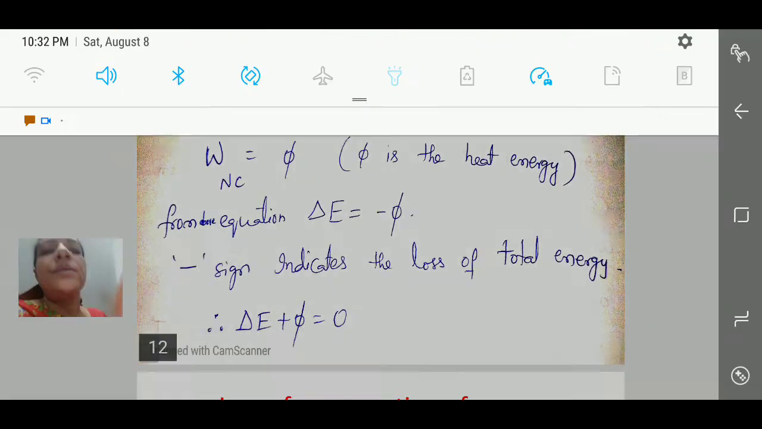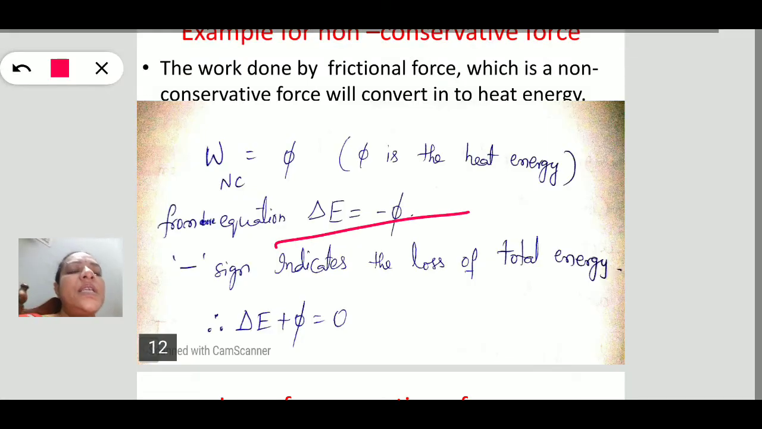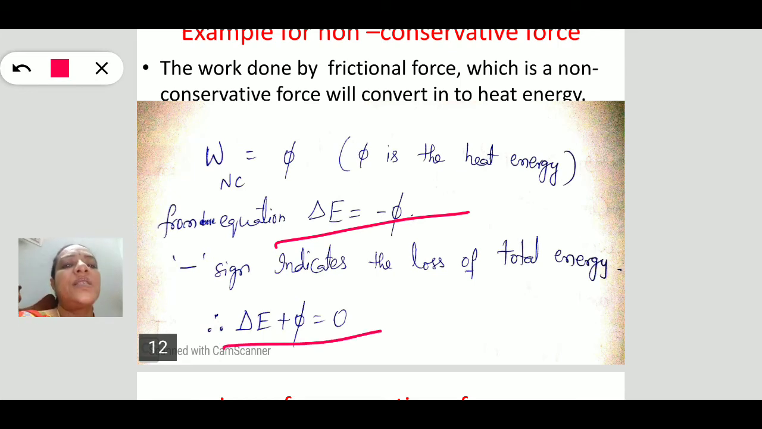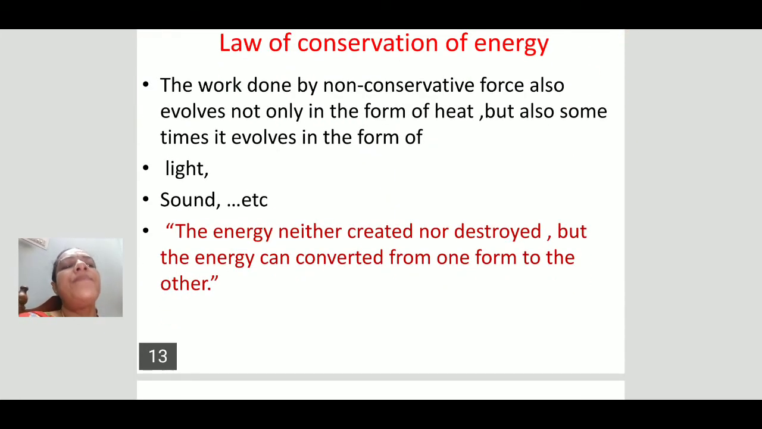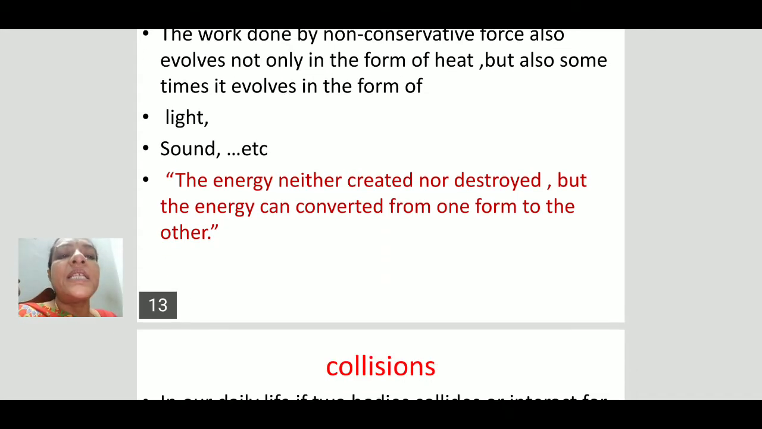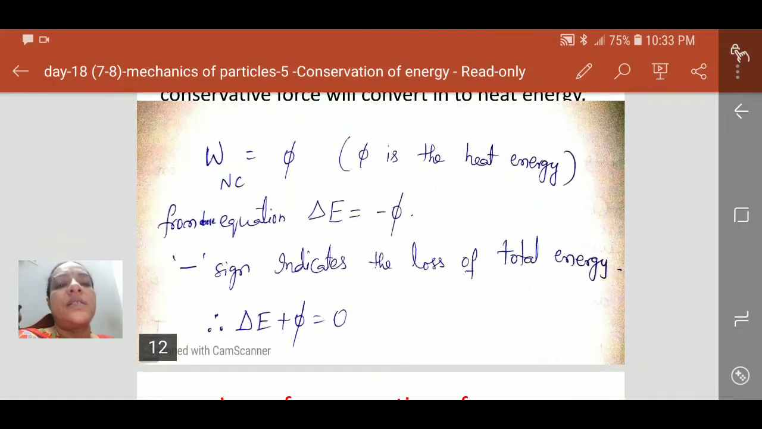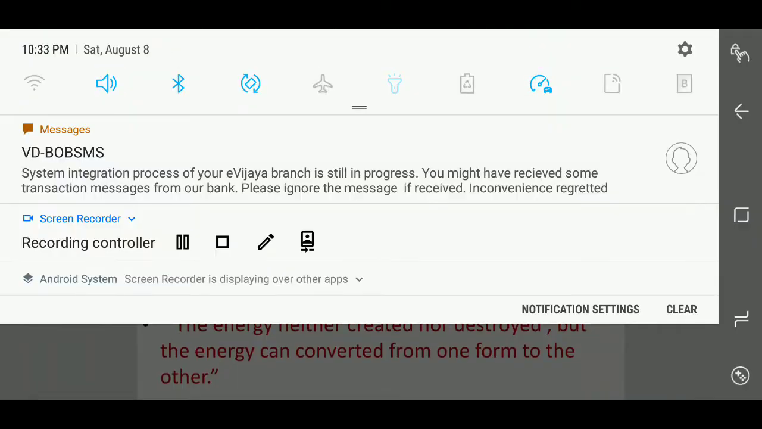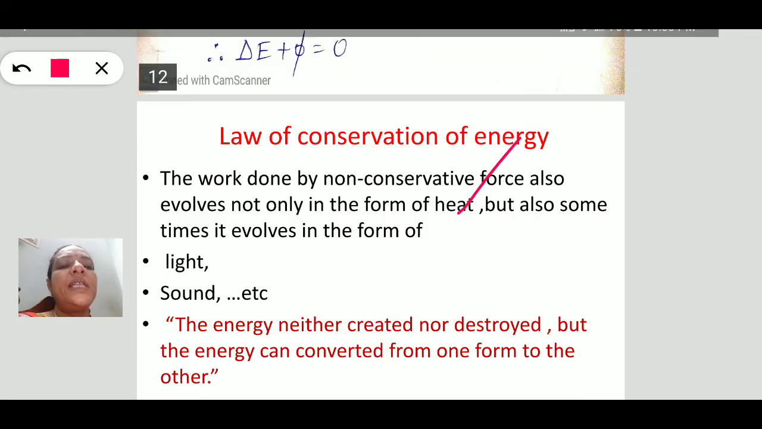So according to our formula, delta E is equal to minus phi, where phi is the heat energy. Frictional force causes the loss, and the minus sign is the loss of total energy. After that, delta E plus phi is equal to 0. That means the work done by the non-conservative force evolves not only in the form of heat energy, but sometimes also in the form of light energy and sound energy.